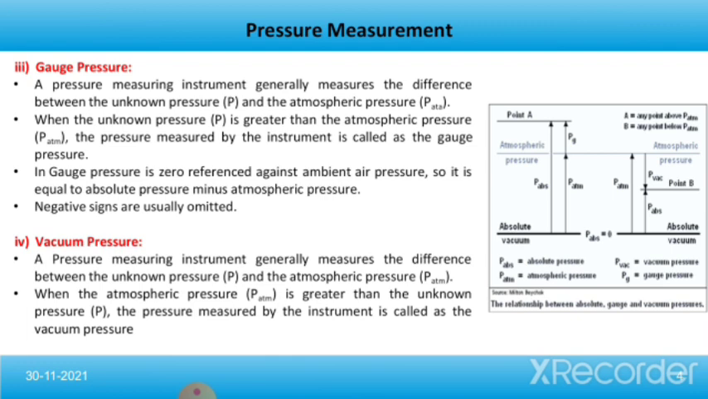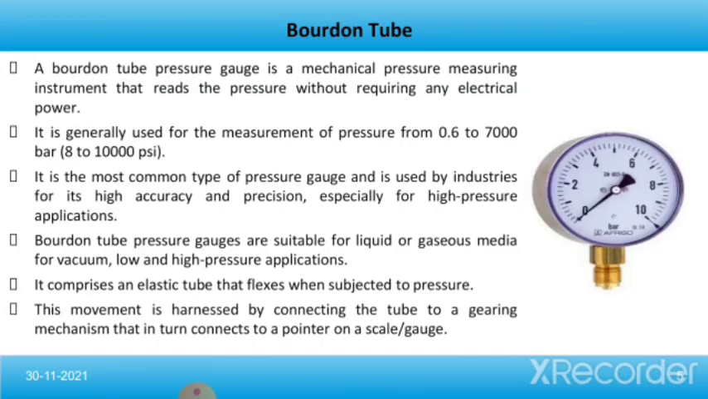In terms of vacuum pressure, a pressure measuring instrument generally measures the difference between the unknown pressure and the atmospheric pressure. So when the atmospheric pressure is greater than the unknown pressure, the pressure measured by the instrument is called the vacuum pressure. Now we'll see some of the types of pressure measurement.